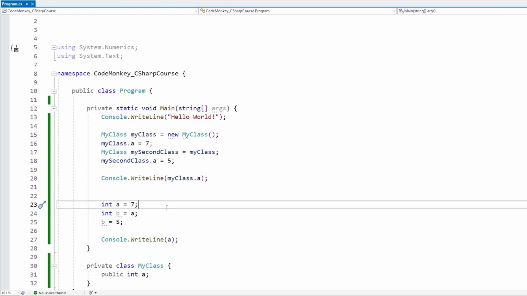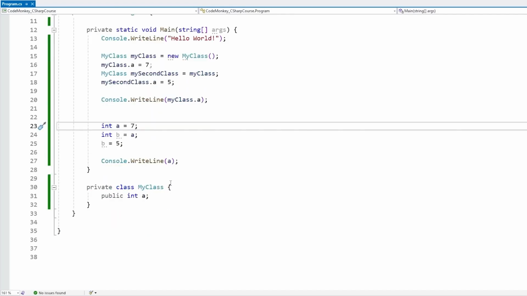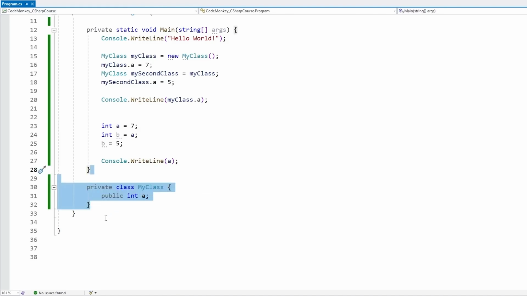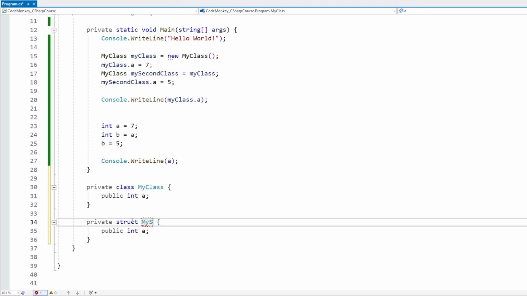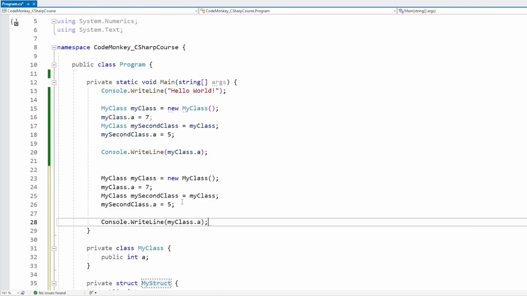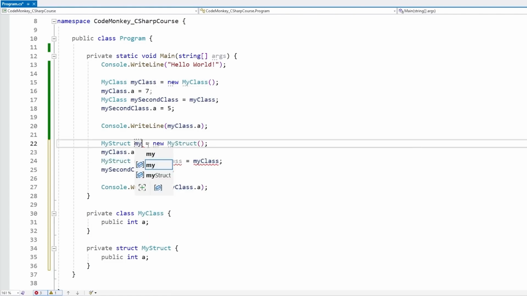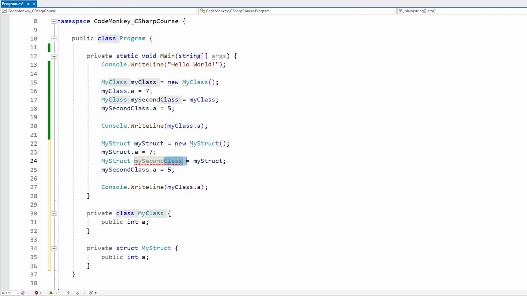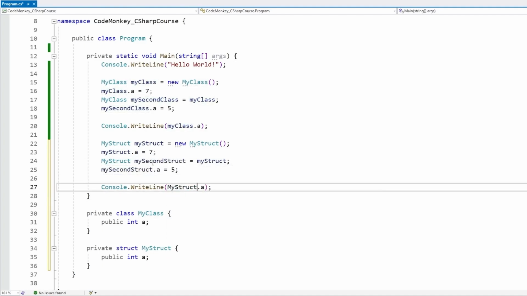Now, the scenario where it is most important to know this difference is when working with structs, which we're going to cover in detail in the next lecture. For now, don't worry too much about what they are. I just wanted you to see the difference. So a struct is made pretty much the same way as a class. We just change the keyword to struct, and let's name this MyStruct. Up here we can write literally the exact same code, but with a struct instead of our class. So up here, use MyStruct, then over here, this one is MyStruct, and my second struct, and then we modify this one here, and we print out the MyStruct.a.